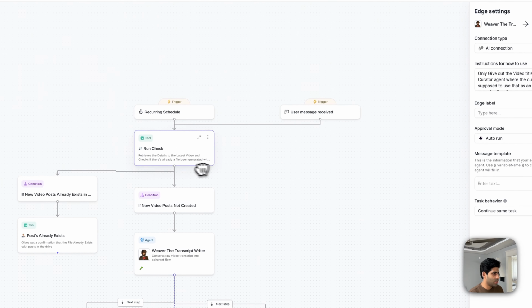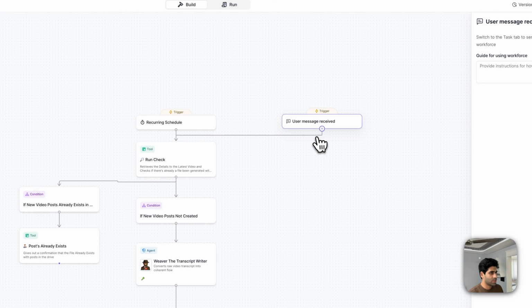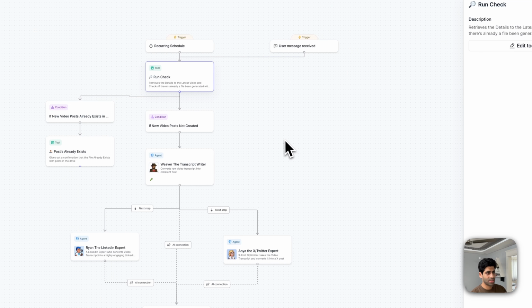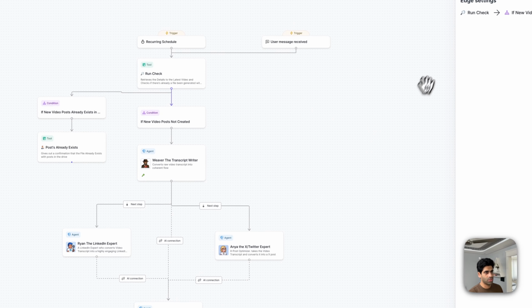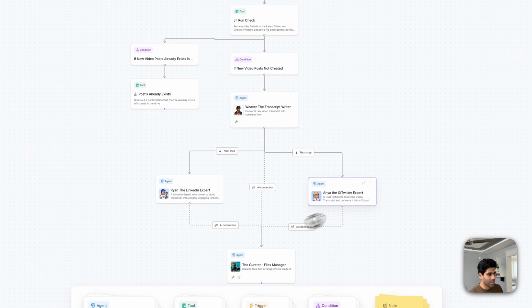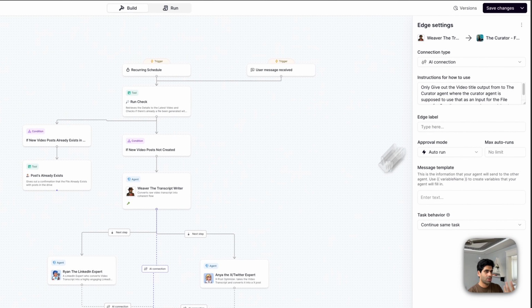Right? And similarly, you can add this AI connection up here. If I just remove this one, suppose I delete it, you can just add it up here and it will add further. The tool connections are rather simple to make. You just need to get it up and add it. Suppose that I delete this one, you just need to go and add this one. So the tools don't have any kind of options needed, but between agents there are options, because the agents should be able to communicate by themselves, and that's why the AI connection has options.